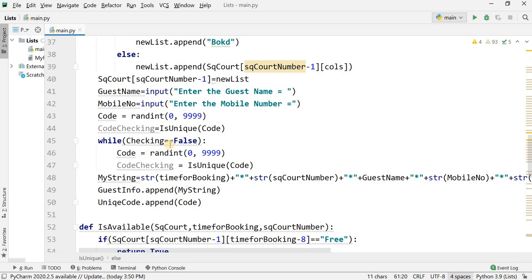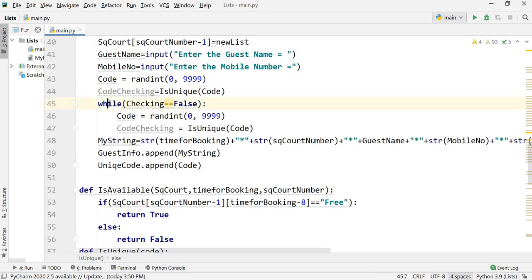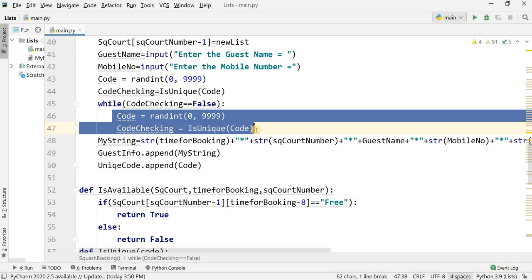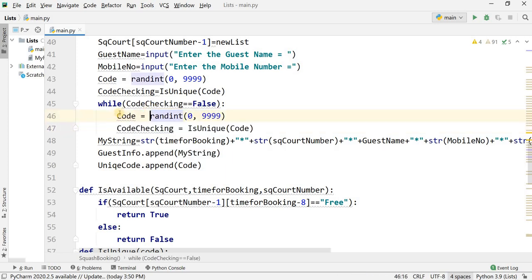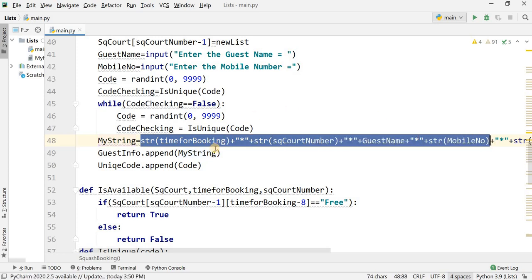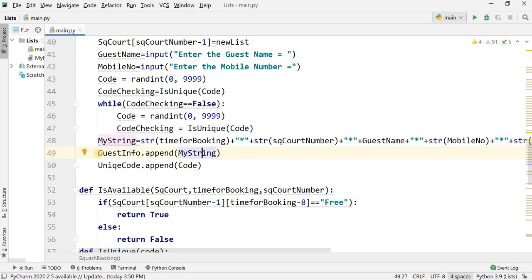Okay, and what happens in case of true and false? While checking equal to false, if code checking equal to false, then it will generate a new code and then it will check it again. Okay, if it is a unique code, it will return true. In case of true, it will move to the next line, and in the next line they concatenate all the information and store it into the guest information array, and they also store that code into unique code.append. Okay, I will show you how many times it's running.